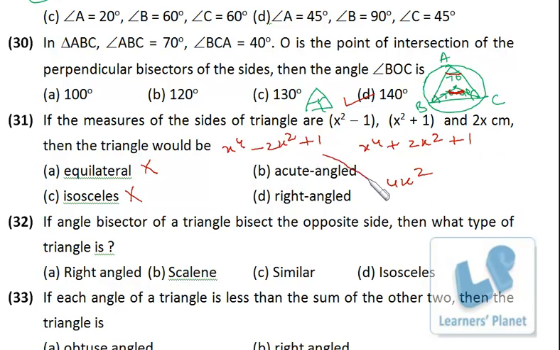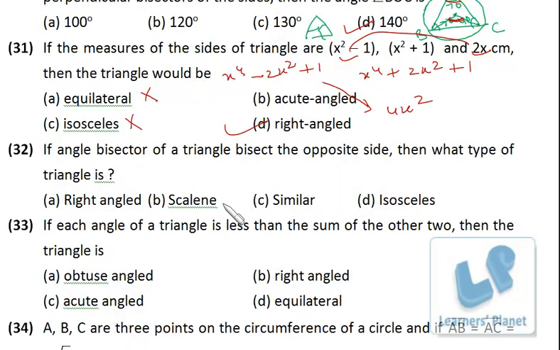Now if I add these two, I'll get x^4 plus 2x^2 plus 1, that is the third side, right? That means the square of this plus the square of this is equal to the square of this. That means it is a right angle triangle where these two are perpendicular and base, any of them, and this is the hypotenuse. So it is a right angle triangle.